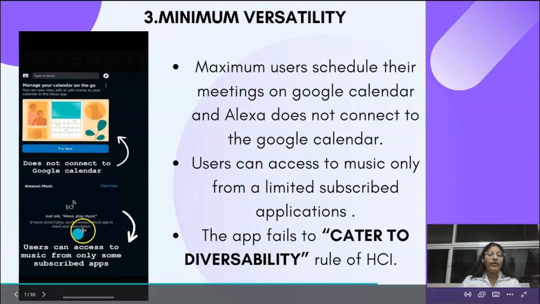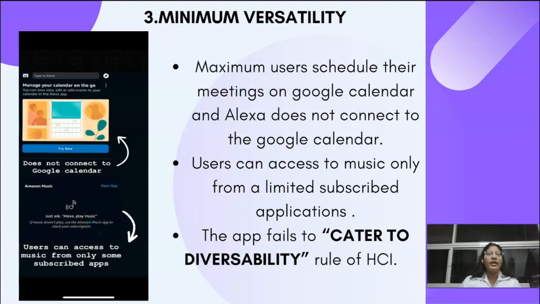And lastly, we found that users have to be subscribed to music applications like Spotify or Apple Music in order to play songs on Alexa. Hence, the app fails to cater to diversity.